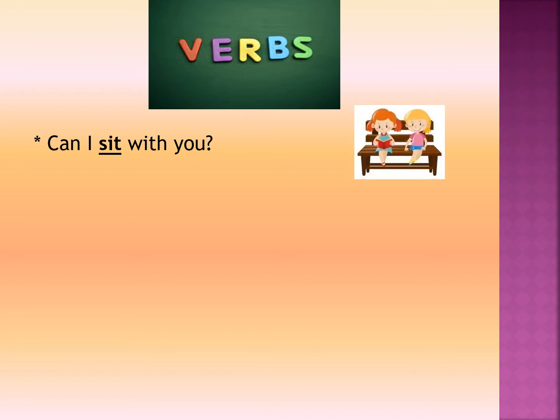Let's take a look at some of the examples. Can I sit with you? In this sentence, the word sit is an action word. It is a verb.